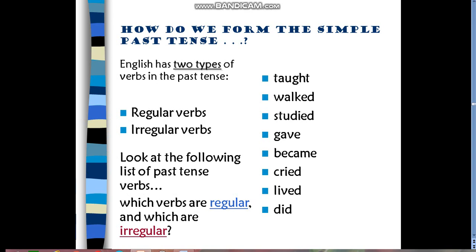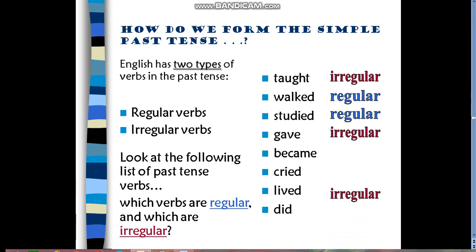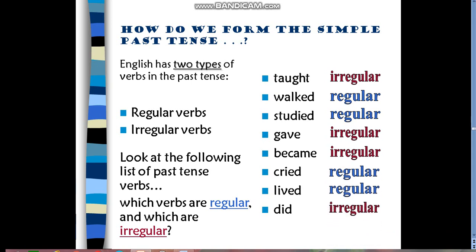Taught, walked, studied, gave, became, cried, lived, and did. Any verb that ends with d, ed or ied is called a regular verb.